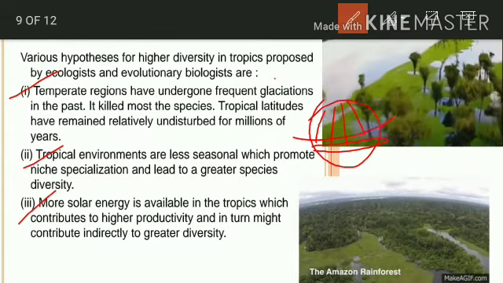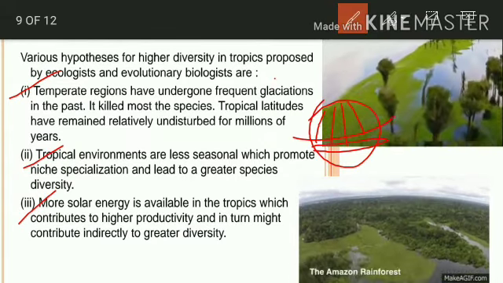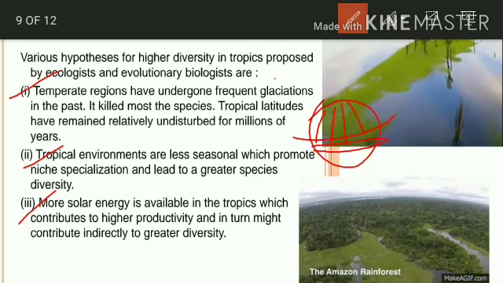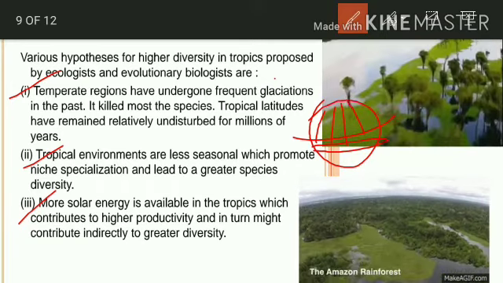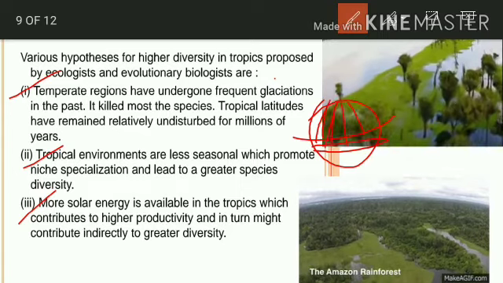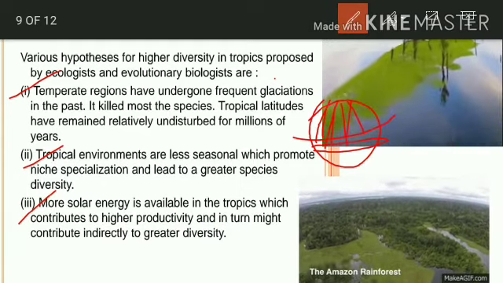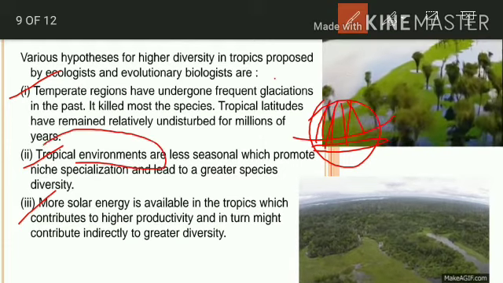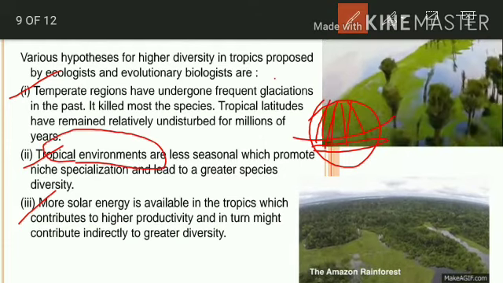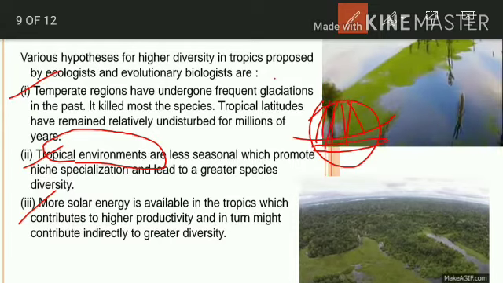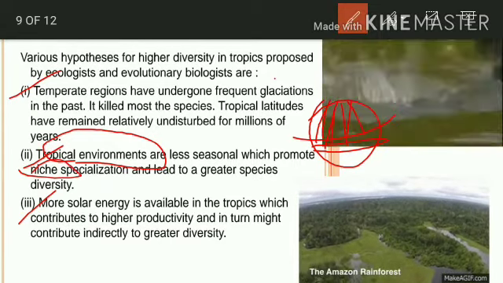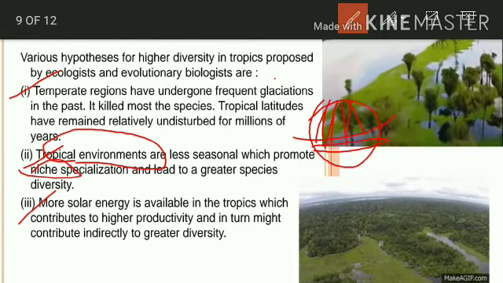Because of this snowfall, many organisms may be killed. In the tropics, things remained, and it has a proper environment, a proper ecological niche.